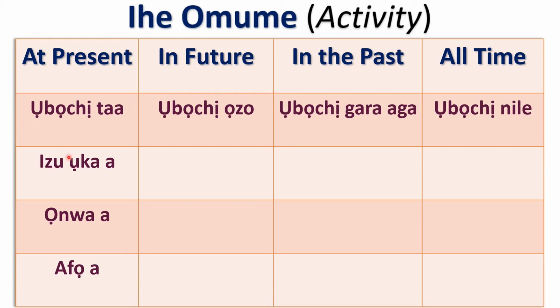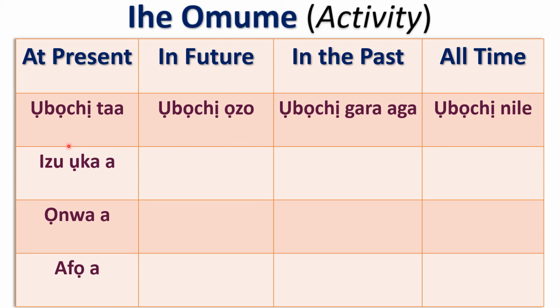So anytime you have the a, that means you're talking about present, like today, this week, this year, this month. Then when you talk about ọzọ, ọzọ means the next one. So it has to be in future for you to use ọzọ.